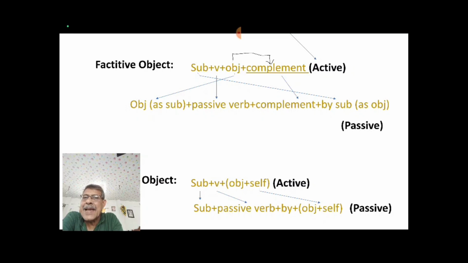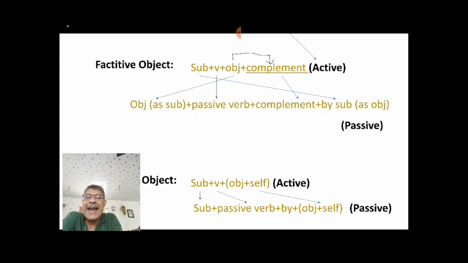Factitive object is nothing but the complement of the object. What we get after the object, isn't it? That is called the factitive object. Sometimes we say the complement of the object. This is called factitive object, isn't it? With an example I will show you very shortly.